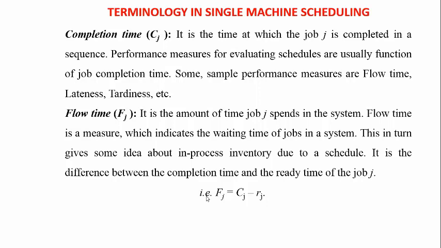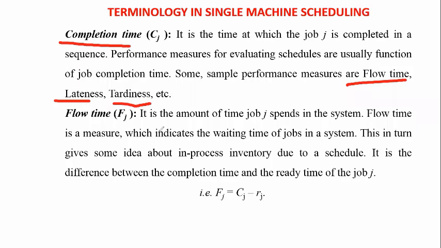The performance measures for evaluating schedules are usually functions of the job completion time. Some sample performance measures are flow time, lateness, or tardiness. Here, in this completion time, we calculate based on the flow time, lateness and tardiness. These are the terms we use in the completion time.